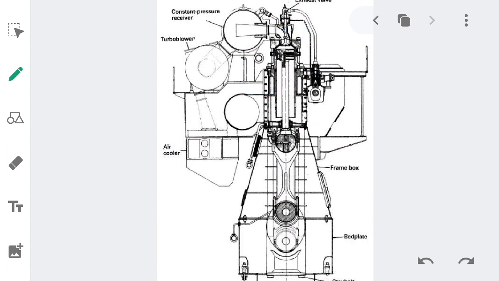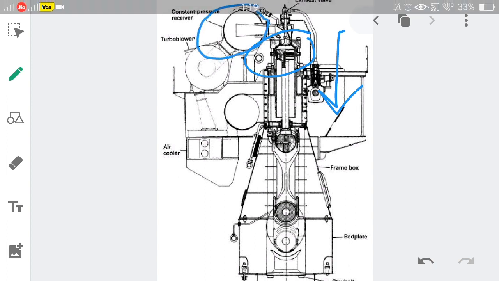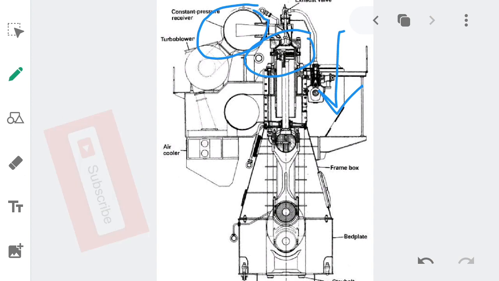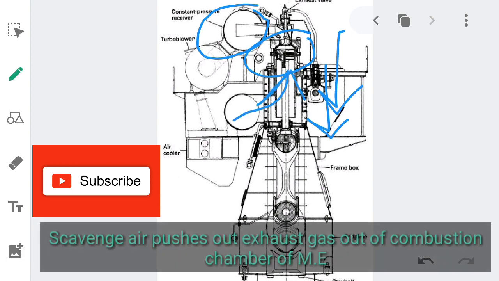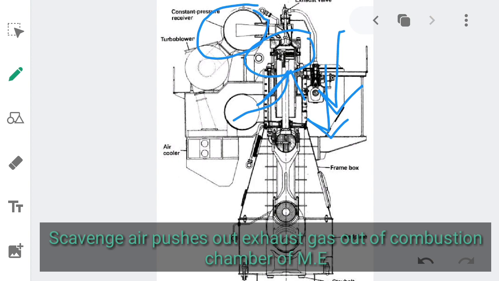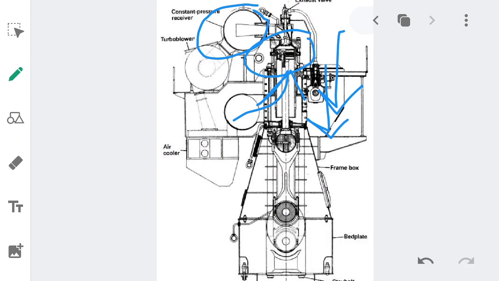After the combustion, as the piston moves down to the BDC from TDC, the exhaust valve will be opened. At this particular time, the exhaust gas will be rushing out of the combustion chamber to the constant pressure receiver, or you can call it the exhaust manifold. So the exhaust gas will be moving out at high velocity. As the piston further moves down to the BDC and uncovers the scavenge port, the scavenge air will also be kicking out the exhaust gas, and the exhaust gas velocity at this particular point will be very high.